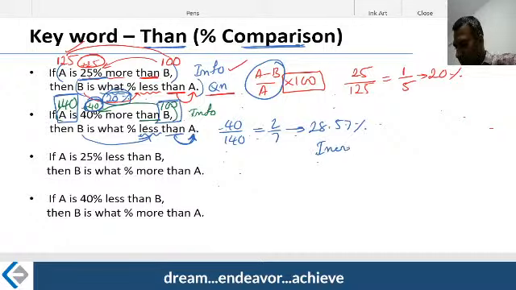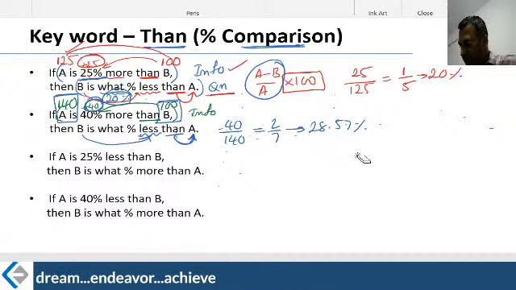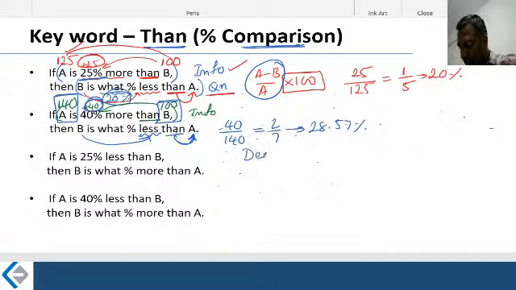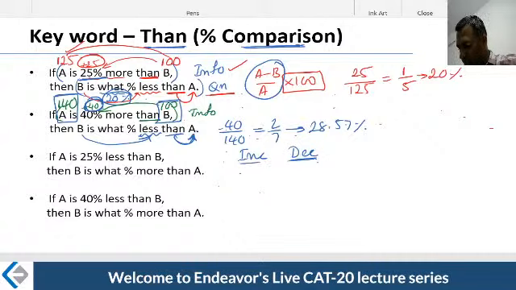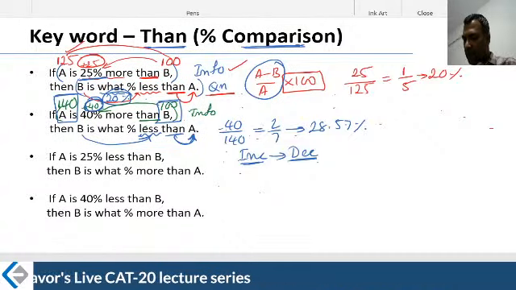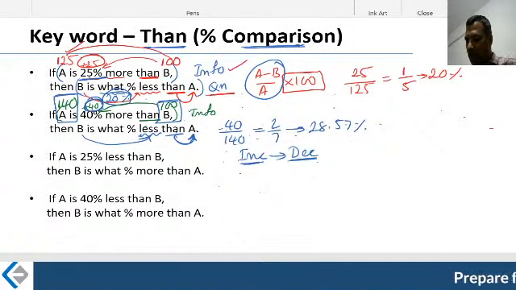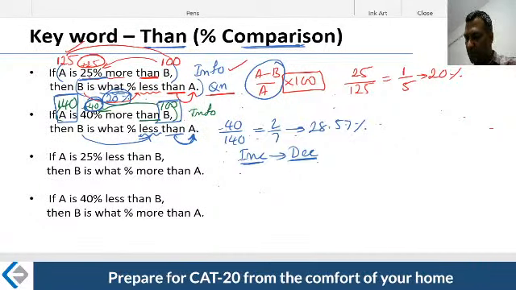Increase is given and the decrease is questioned. Listen carefully. From increase to decrease, between the two values. What are the two values here? A and B. I'm comparing A and B. Now look, how much more? First question, 25% more. Write the fraction equivalent of 25% more.